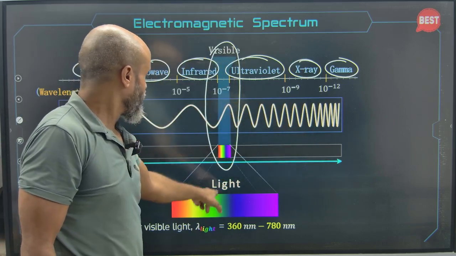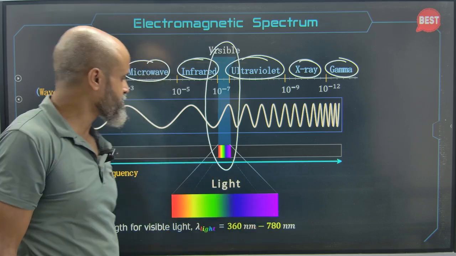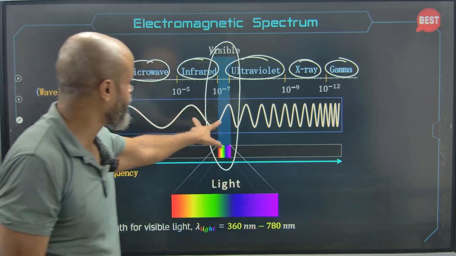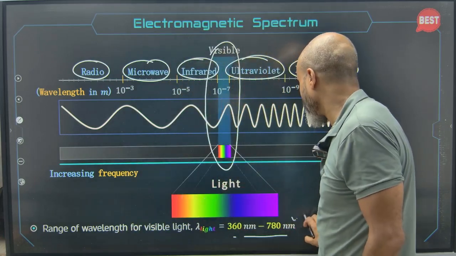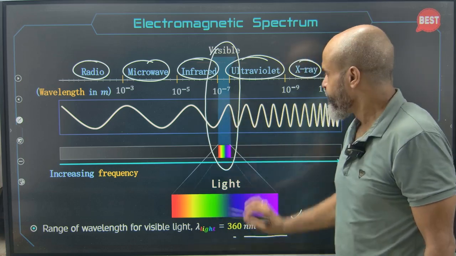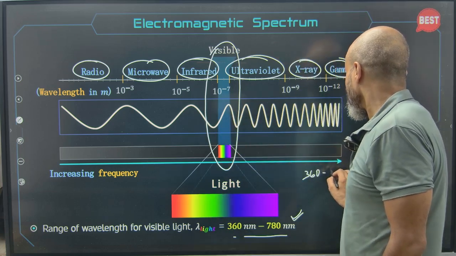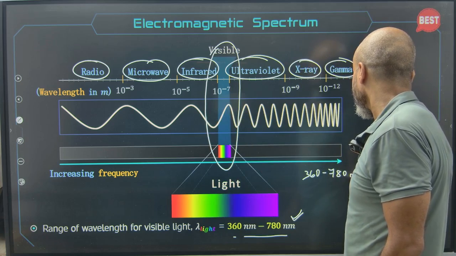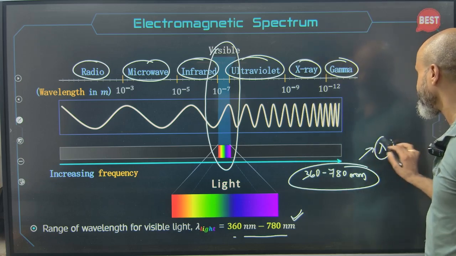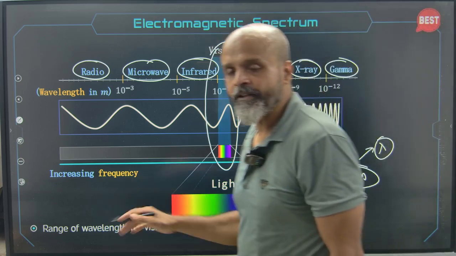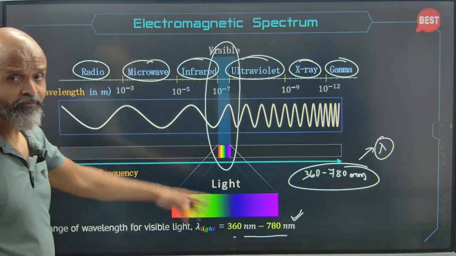From 360 nanometers to 780 nanometers, that is going to form the visible wavelength, or rather the light that we see.